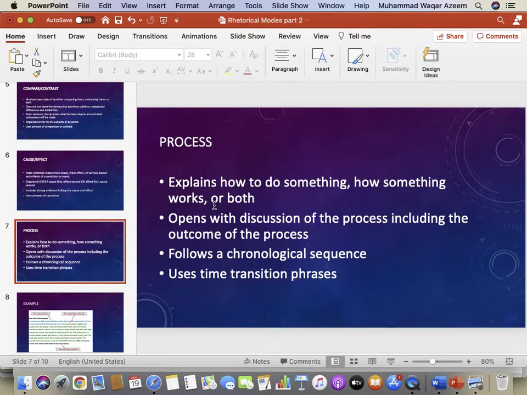Now, next form of writing or mode of writing is called process. Those of you who have been studying sciences in the past are already well aware of the process mode of writing. Who has done process mode of writing in the past? What was the context? What did you do it for? Till the second year in FSC, we used to write answers to questions, so it was a process type of writing.